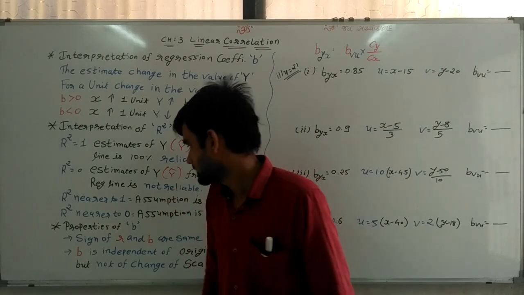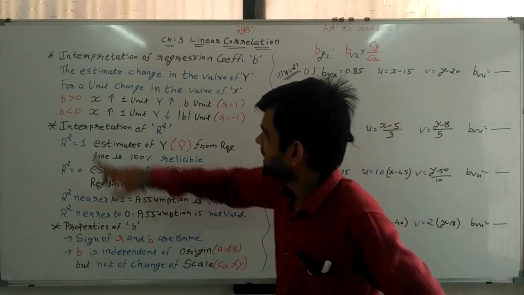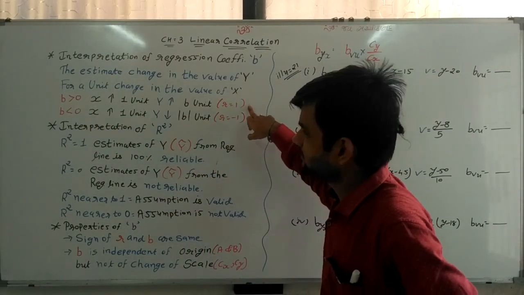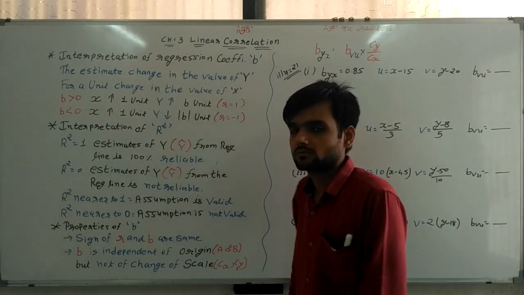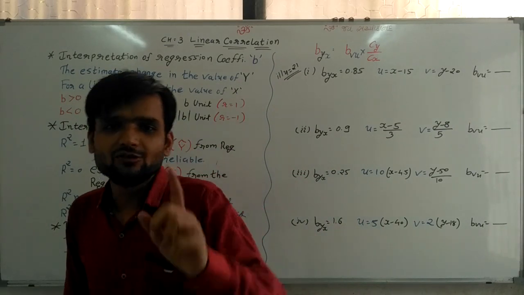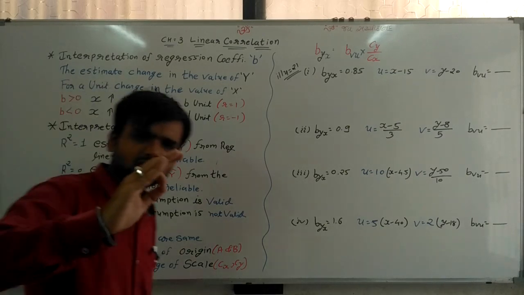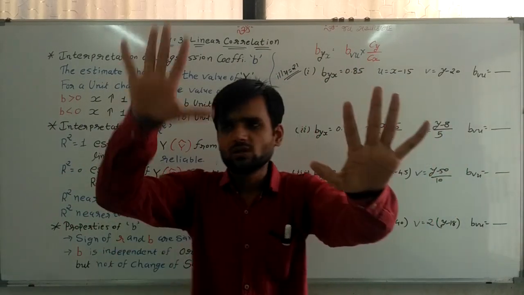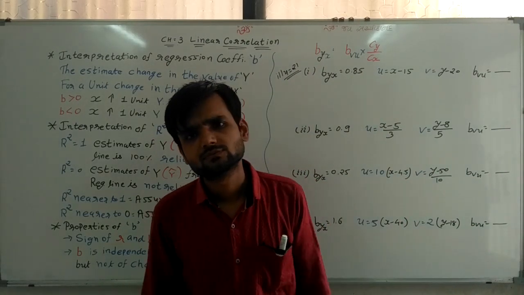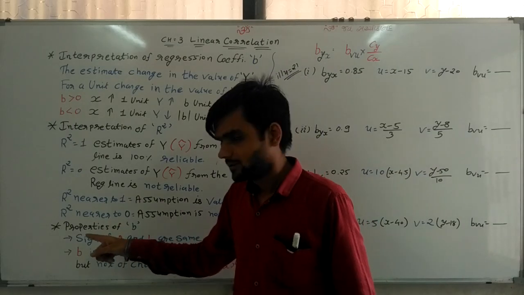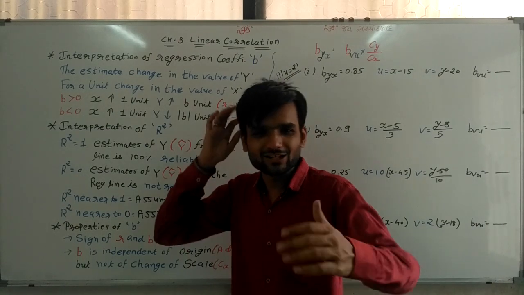One, the sign of R and B is always the same. If B is positive, R is equal to plus 1, and if B is negative, the answer is minus 1. So simple: the sign of B and R are always the same. If B is negative, R is negative. If B is positive, R is also positive. So we can say the sign of both values is the same.